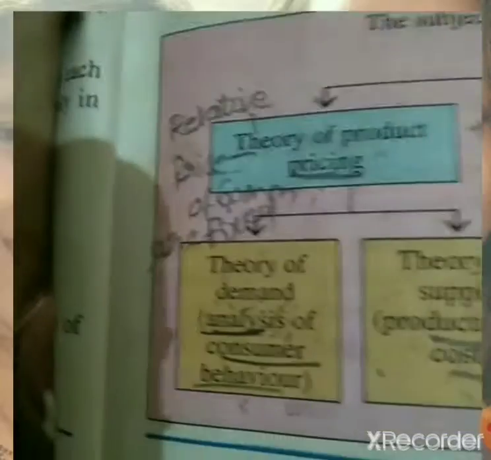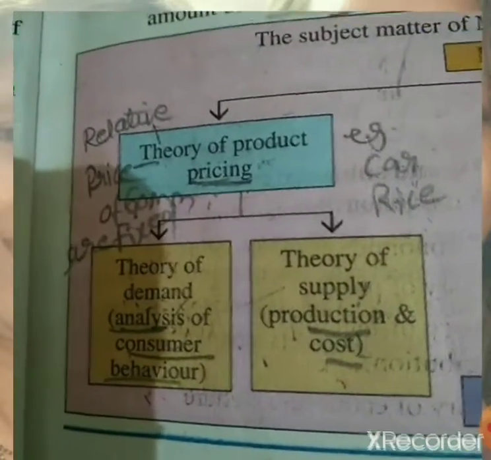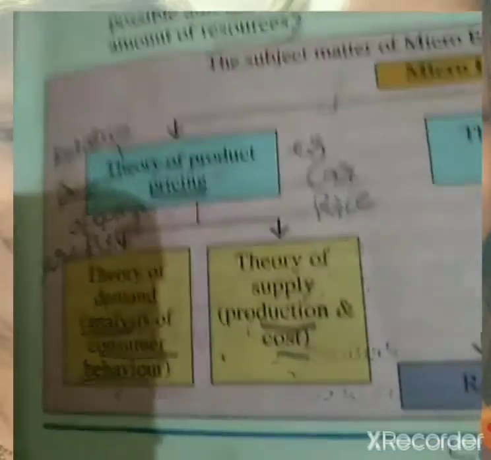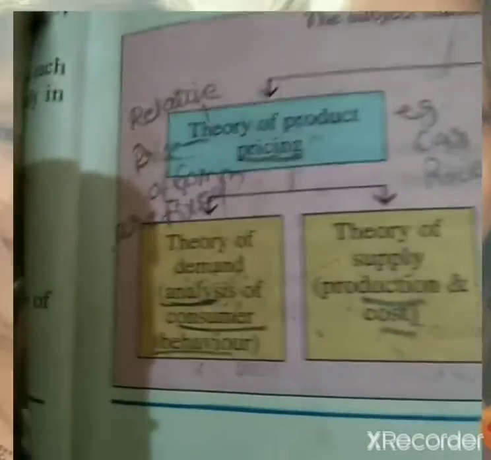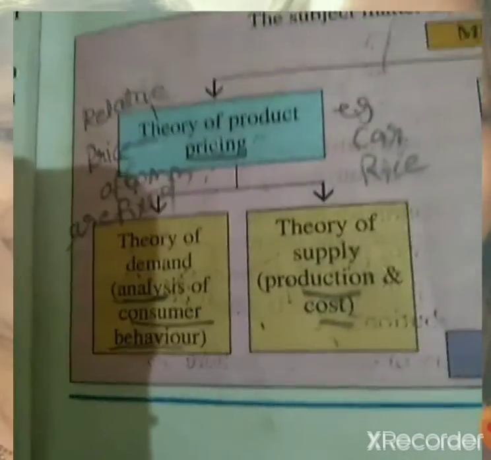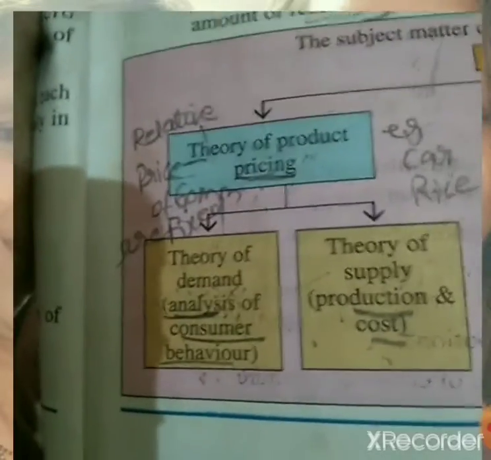I hope it is clear that in the theory of product pricing, the relative prices of commodities are fixed. For example, rice: the rice price will be fixed on the basis of demand for the product in the market and the supply for the product. Also car: the price of a car will be fixed on the basis of demand and supply in the market. I hope the theory of product pricing is clear.